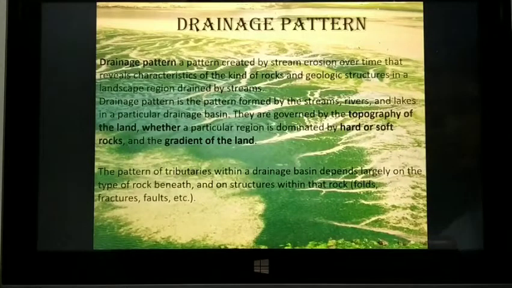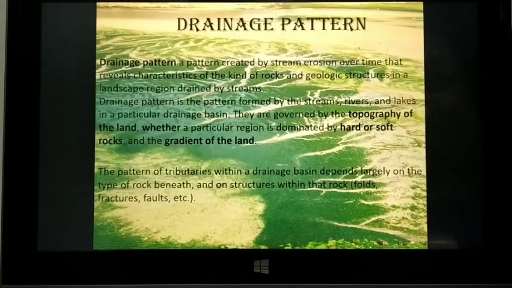Now children will see the drainage pattern of Brazil due to rivers. I am telling you about some drainage patterns, and what type of pattern the rivers form while draining the water into the big ocean or bays. This type of pattern is formed while draining the water of rivers.